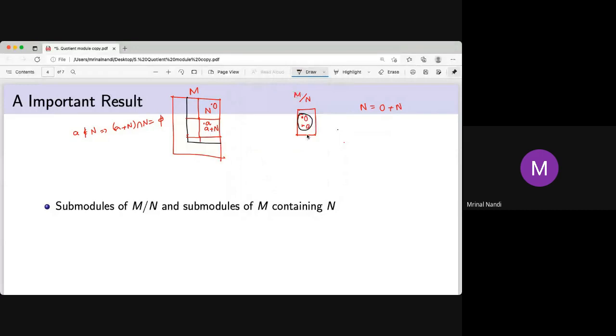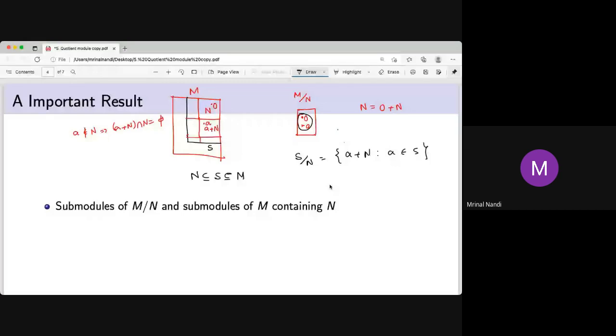It may not be finite; the 6 is just for example. The basic idea is this: say S is another submodule, which is contained in M, so S is a submodule of M and N is a submodule of S. Then S mod N, the set of all cosets a plus N where a comes from S, these 6 elements, is a module.